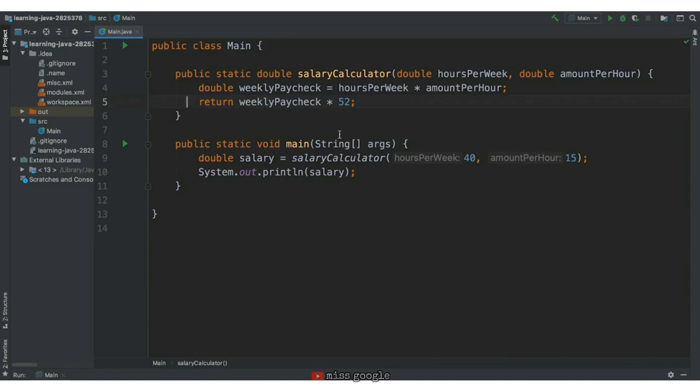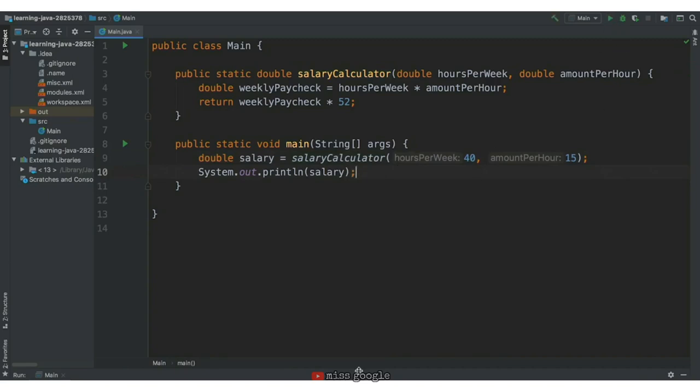To call the function, we use the function's name, salary calculator. In this example, we say the employee works 40 hours per week and makes $15 an hour. We save the result of this function call in a variable called salary, which we make a double. After the salary is calculated, we print it out to the user.